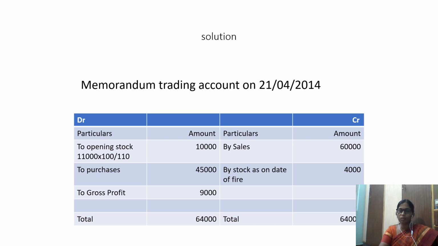So 15% GP is calculated on the net sales. Here the net sales is 60,000. So GP will be 60,000 into 15%, which comes to 9,000. So we have taken opening stock, purchases, sales and also GP. So we balance the memorandum trading account and we get the balance as 4,000 on the credit side, which represents stock as on date of fire. So stock as on date of fire is 4,000.